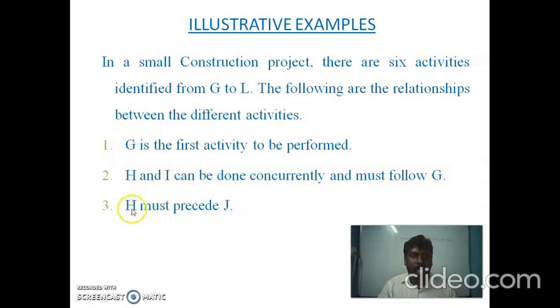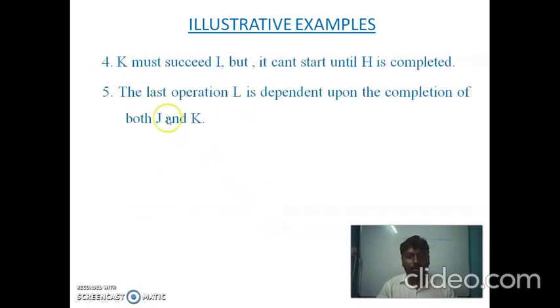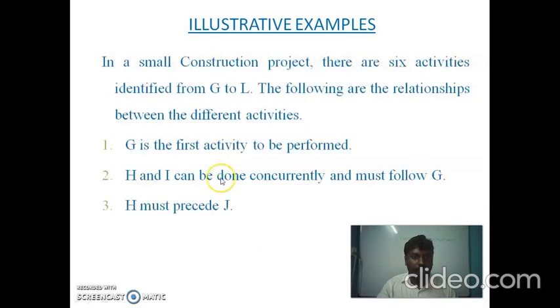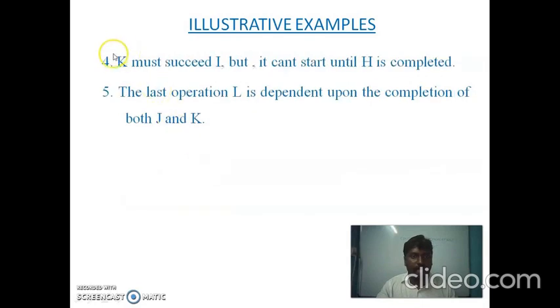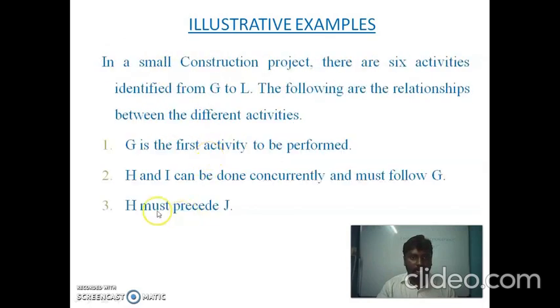Next, third one, H must precede J. J is the succeeding activity for activity H. Next, K must succeed I, but it cannot start until H is completed. So I is the preceding activity for activity K, but K needs activity H as well.